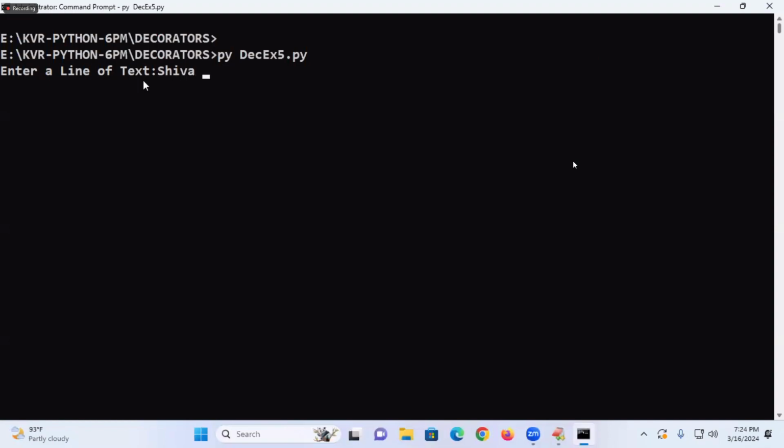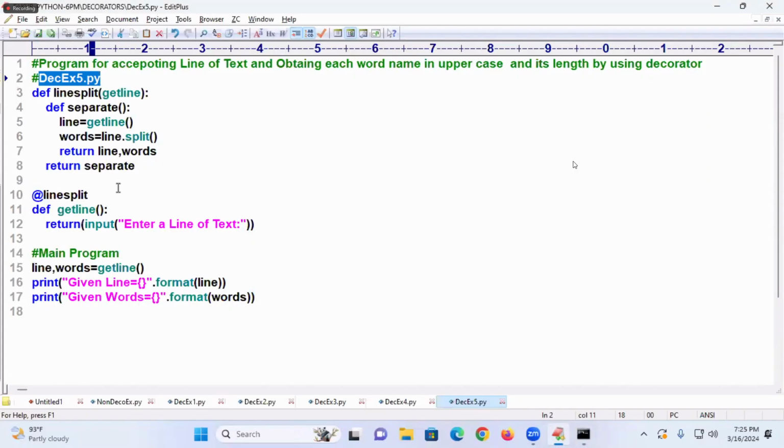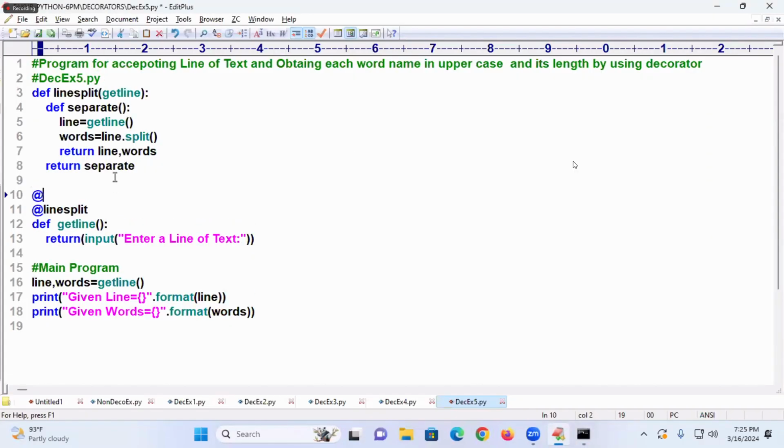Shiva is a Python student. What is coming? Shiva is a Python student. That word Shiva, how many letters? Python, how many letters? Student, how many letters? I want it to come in dict format. For that I will write one more decorator.